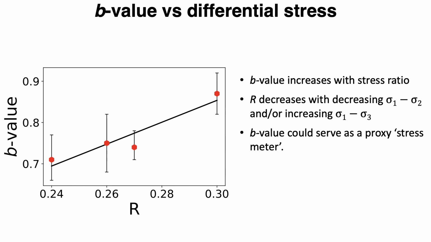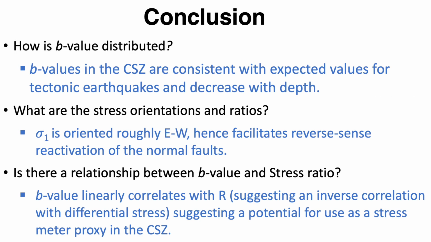These results agree with several other studies on this subject, including laboratory studies and field observations for a variety of tectonic settings. In conclusion, we find that b-values in the Shaliver seismic zone are consistent with expected values for tectonic earthquakes, that is, they are close to 1, and they decrease with depth. The maximum principal stress is oriented roughly east-west all across the Shaliver seismic zone, hence facilitates reverse sense reactivation of the northeast-southwest trending normal faults.